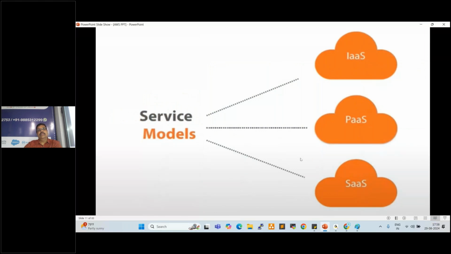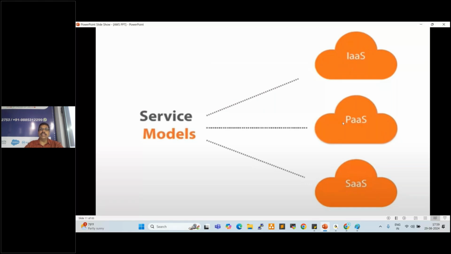Next one. Three service models are available here. What are those? IaaS, PaaS, SaaS: Infrastructure as a Service, Platform as a Service, Software as a Service. What is Infrastructure as a Service? We create a server, and on top of that we deploy required applications like Kubernetes, Docker, Ansible, Java, Python, whatever we require. That is IaaS.